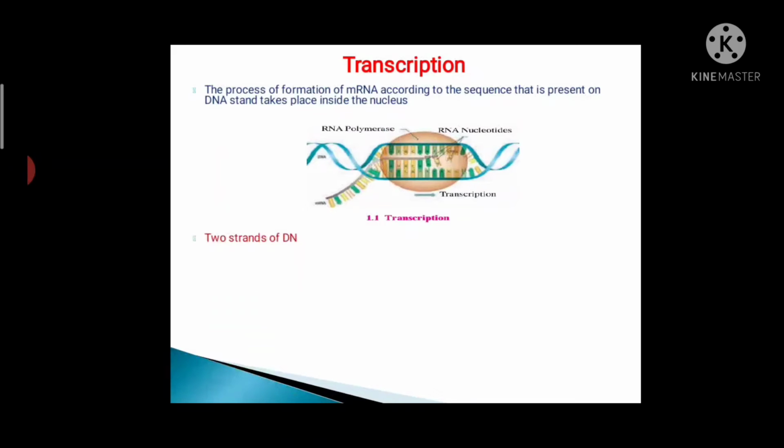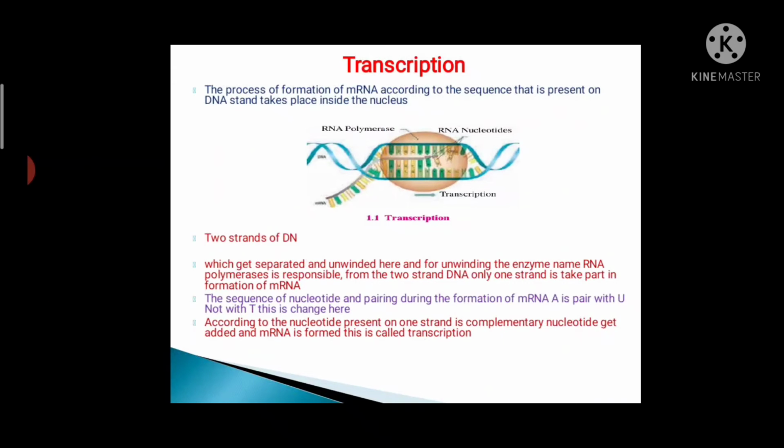Two strands of DNA get separated and unwound here, and for unwinding the strands an enzyme is required, and the name of that enzyme is RNA polymerase. So, for unwinding the DNA, the enzyme required is RNA polymerase.